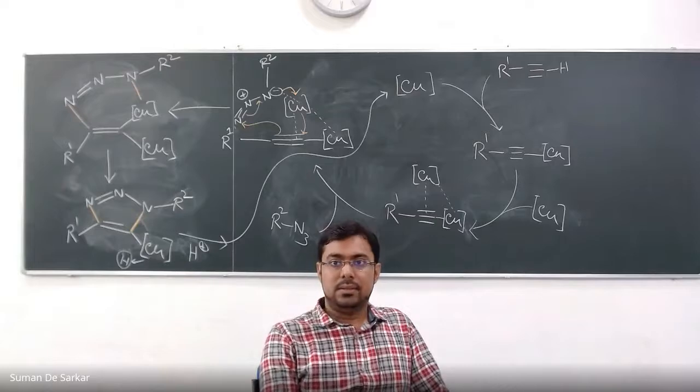The questions. So, is there the terminal nitrogen which has a negative charge, that resonance structure, can that also participate in the azide? In that case, the R2 will not be in the terminal position.